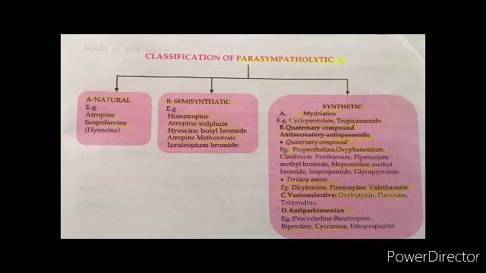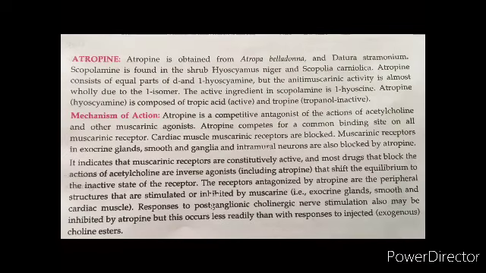We'll first talk about atropine. Atropine is obtained from Atropa belladonna and Datura stramonium. Scopolamine is obtained from the shrub Hyoscyamus niger. Atropine consists of equal parts of D and L hyoscyamine. The active ingredient of scopolamine is L-hyoscine. Atropine is composed of tropic acid, which is the active part, and tropine, which is inactive.